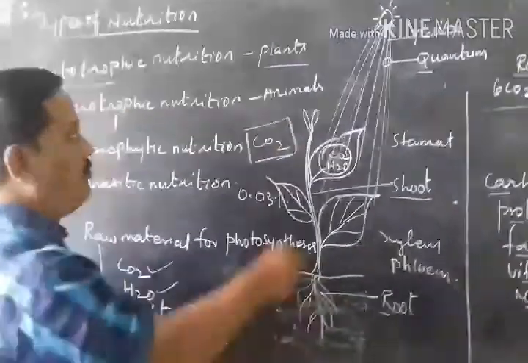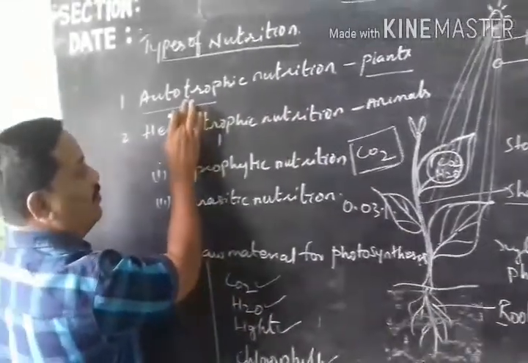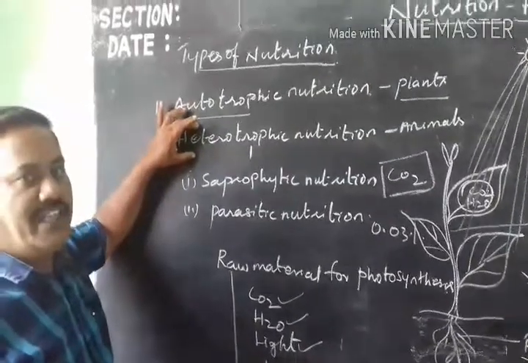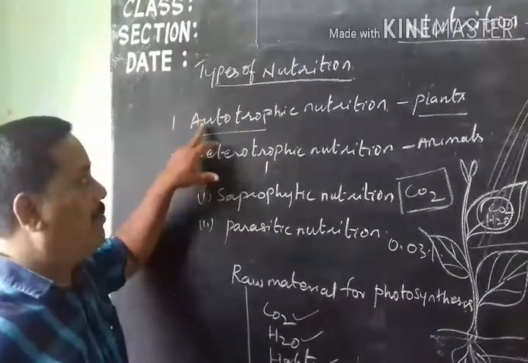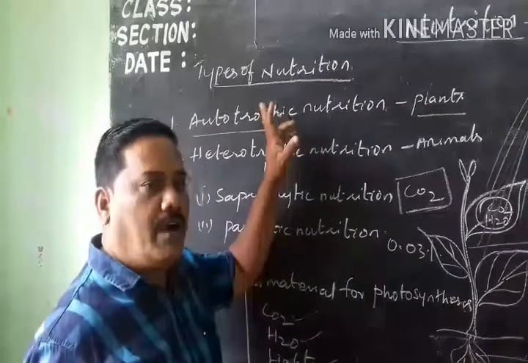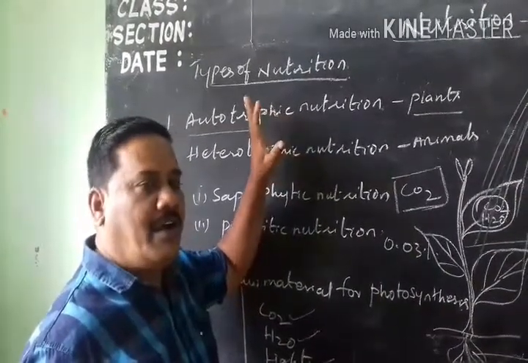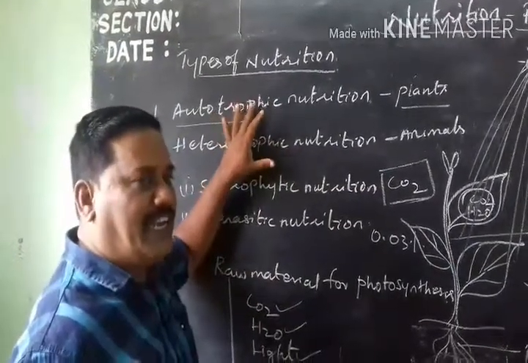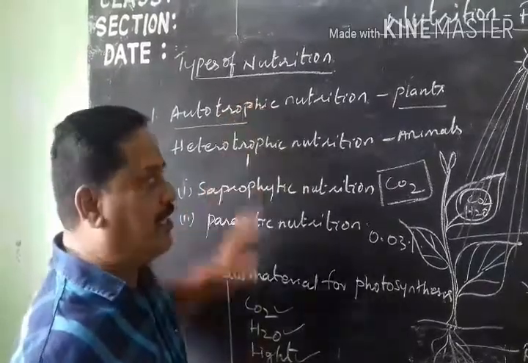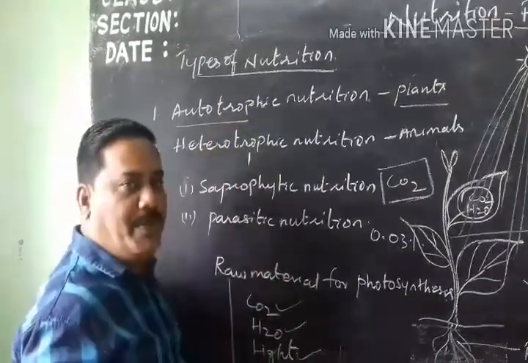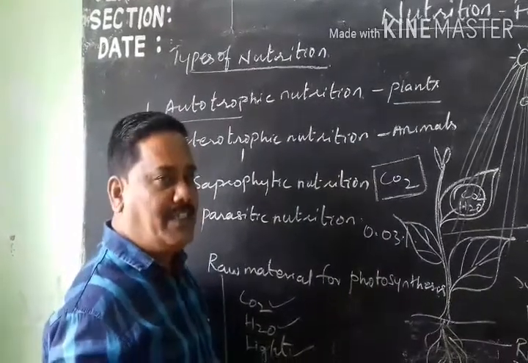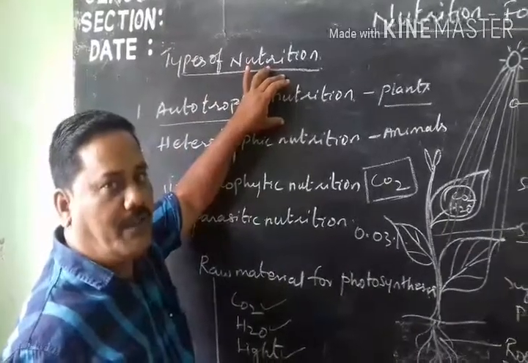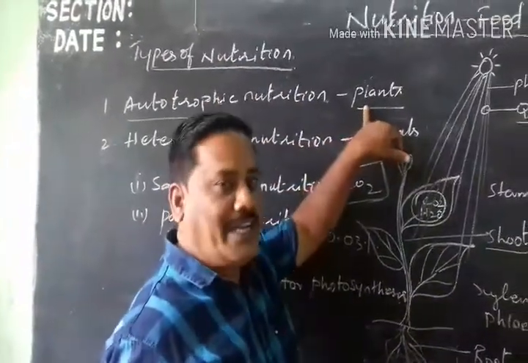Okay, now nutrition may be divided into two types. One is autotrophic nutrition, another is heterotrophic nutrition. What is the meaning of autotrophic nutrition? Autotrophic nutrition means the organism can prepare its own food material in the presence of sunlight, by photosynthesis. Example, all the green plants.